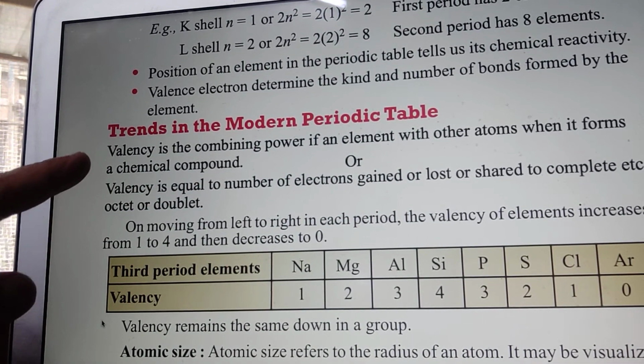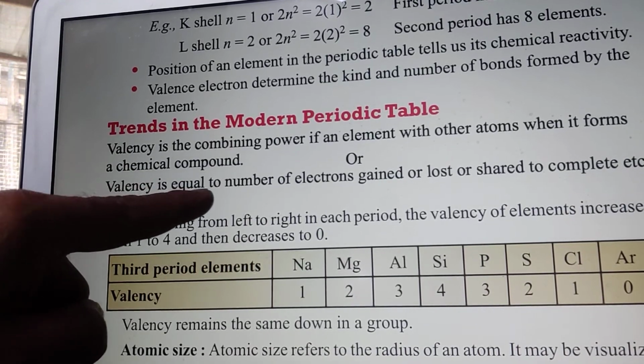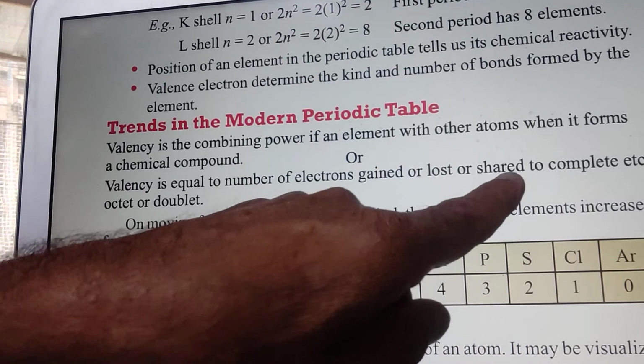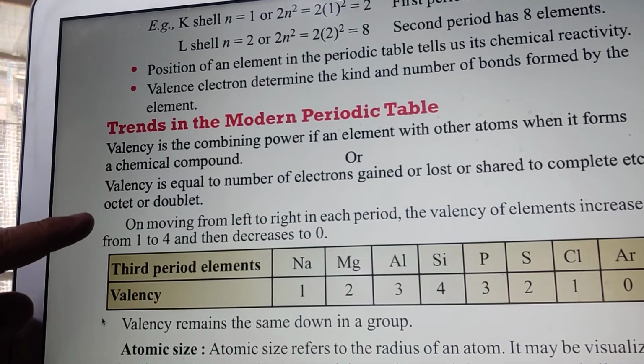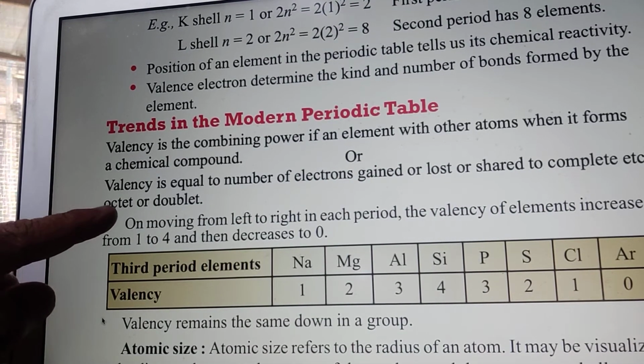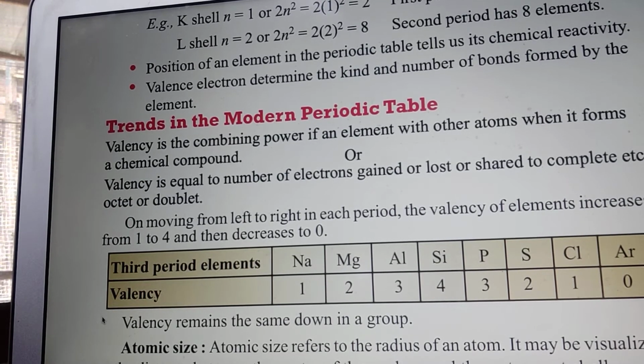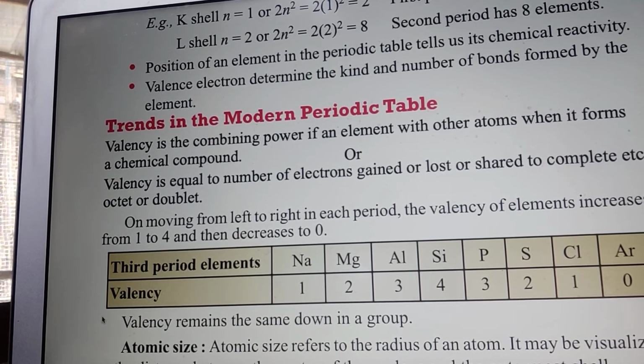Or we can say valency is equal to the number of electrons gained or lost or shared to complete its octet or doublet. Doublet for the K shell, 2 electrons, and others have 8 electrons.